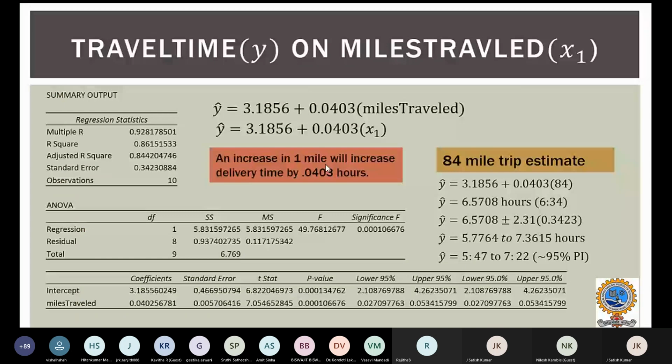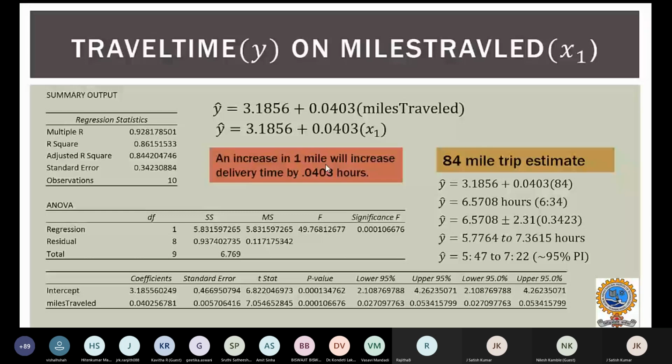First, miles traveled and travel time: how many miles traveled, the x1 parameter, on travel time. If we apply simple linear regression, we come up with a model with the coefficients 3.1856 plus 0.0403 of x1. This is the simple linear regression method which we discussed in the first class. We can come up with this equation, and we can see the 95% confidence level interval, which will always fall upon this slope, and we estimate all these parameters.